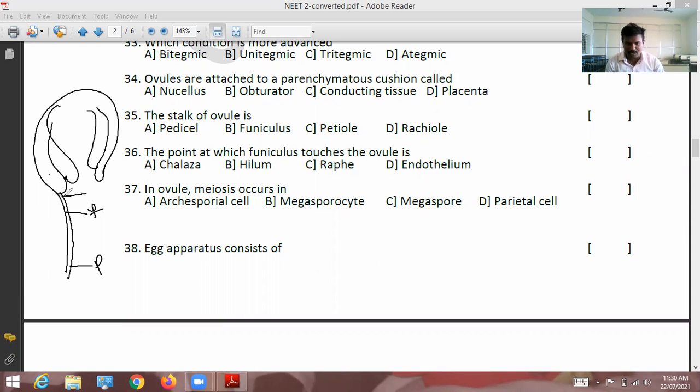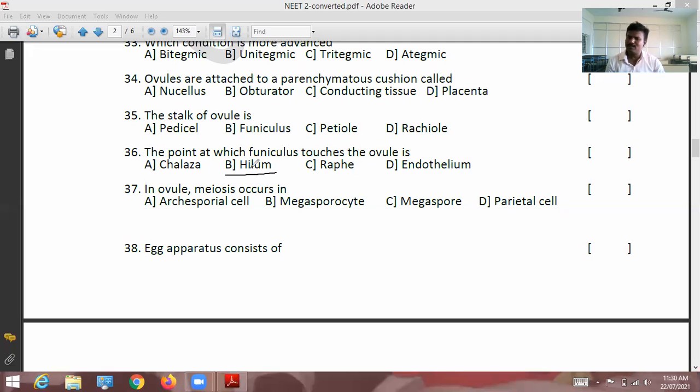This junction is called hilum. We already discussed hilum. Option B. These are all textbook questions. If you study the structure of the ovule thoroughly, then you can answer all these questions.